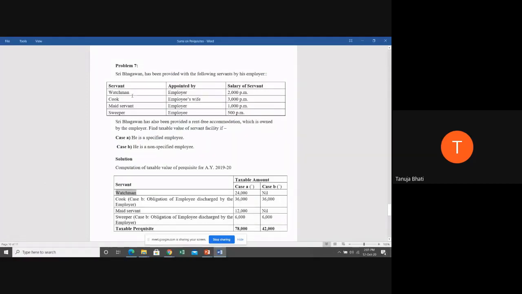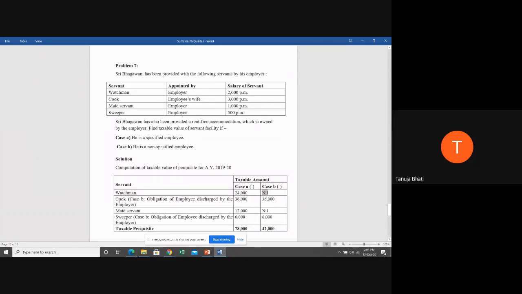But let us see. Watchman. Now, watchman is appointed by the employer. It means the employer wanted to give the watchman, and the expenses are also borne by the employer. So is it covered in the provision that it will be taxable in case of any other employee? No. That is the reason it is nil.